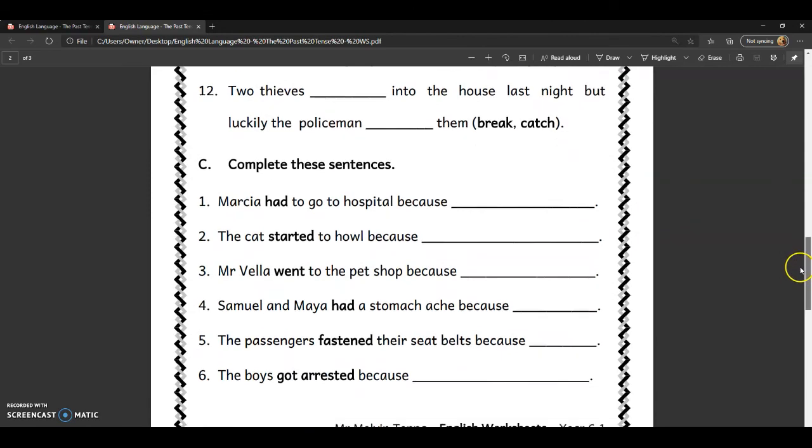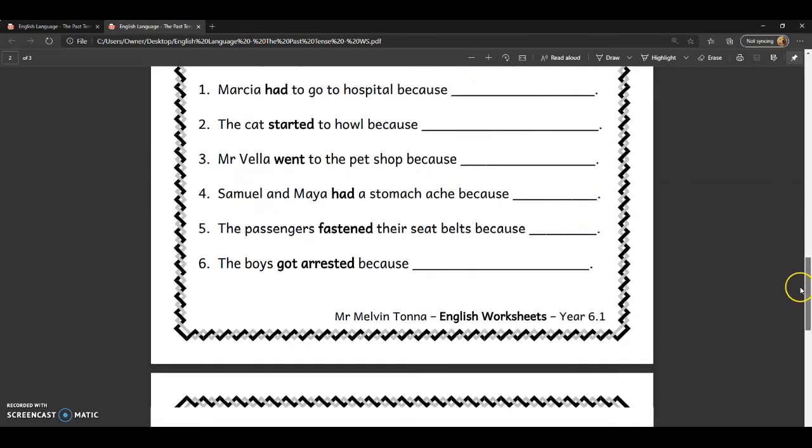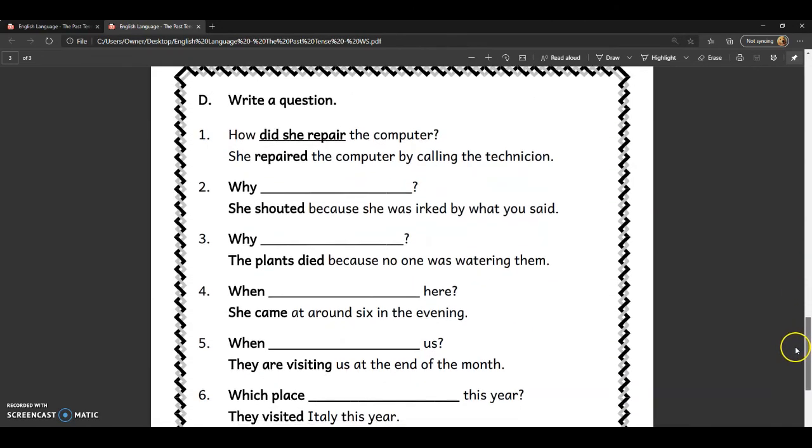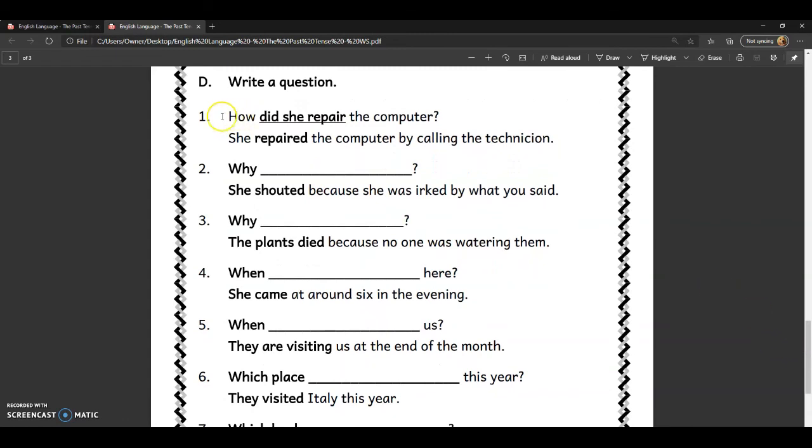Now exercise C, we skipped it in class. And then we did exercise D. So, number 1, how did she repair the computer? She repaired the computer by calling the technician. There's a mistake here, by the way. It should read A here, not O. Number 2, if I were you, I would read the sentence first. She shouted because she was irked by what he said. And a good question would be, why did she shout? Not shouted, but shout. Why did she shout?